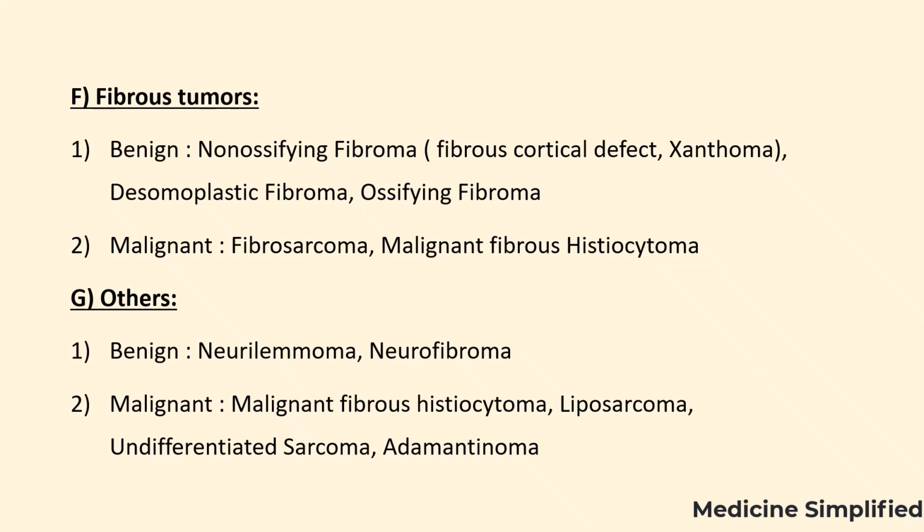It arises in soft tissue or bone, named undifferentiated because cancer cells are so primitive that they don't resemble any specific type of normal tissue, making it difficult to classify. That's why it is called as undifferentiated sarcoma. And last one is adamantinoma. It is a low-grade malignant bone tumor, exclusively affects the shin bone or tibia.